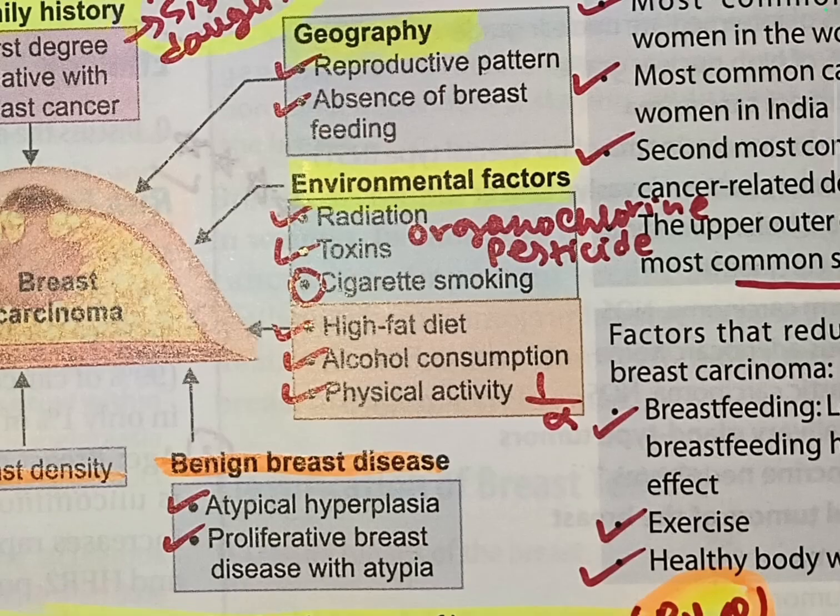Germline mutations in tumor suppressor genes, you can't change that. Family history, that's not on you. Personal history of breast cancer, like if your contralateral breast is involved, that's not on you. If you have a higher density of breast, that is not upon you. You can't change that. Benign breast disease, you can't change that. So you can write like this.